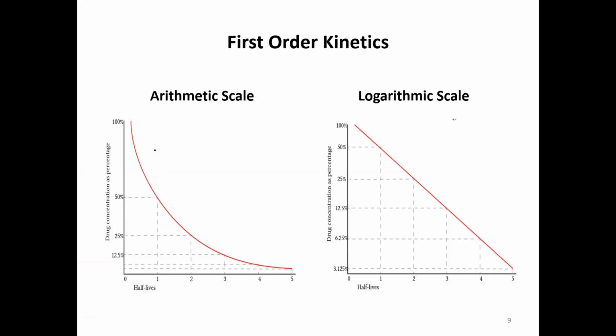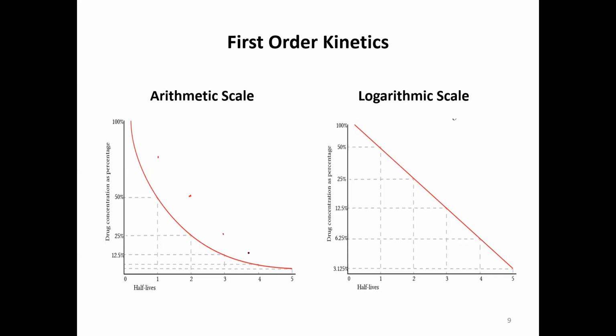In the case of zero order kinetics, as I said, after one half-life, the amount of drug that is eliminated is 25 microgram. So roughly here it is at this point. Then after two half-lives, 75 microgram minus 25 would be 50 microgram, roughly at this point. And then after three half-lives, 50 minus 25 microgram once again, we will get 25 microgram.